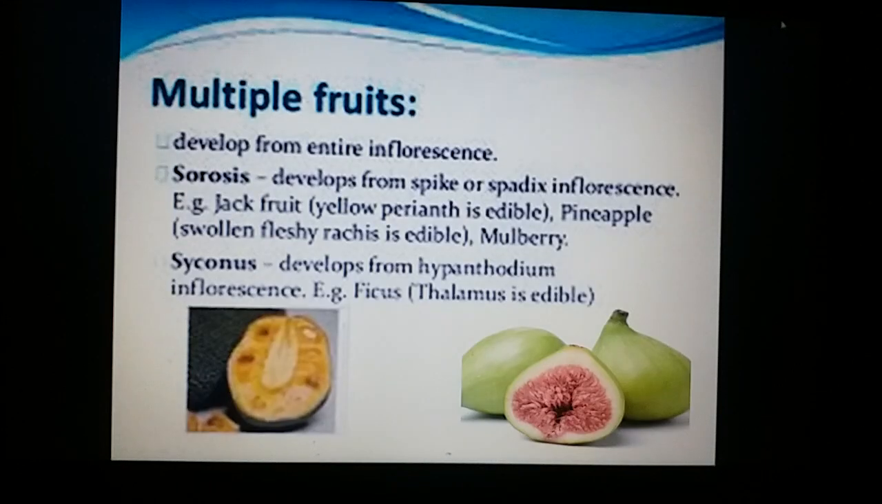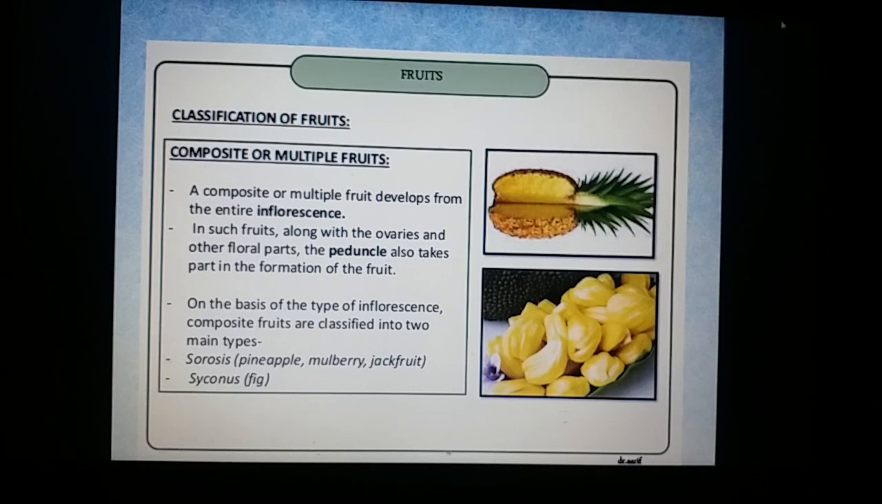Artocarpus. And this is a Syconus, and Syconus means where it appears like a fruit-like structure. In fact, this is a hypanthodium inflorescence. This is a peduncle, the fleshy part, and that will turn into a fruit-like structure. The best example for that is Ficus members. So once again, you are watching the same type.